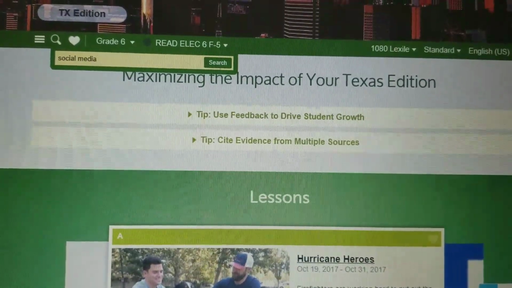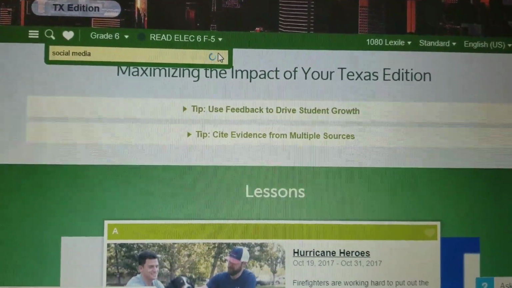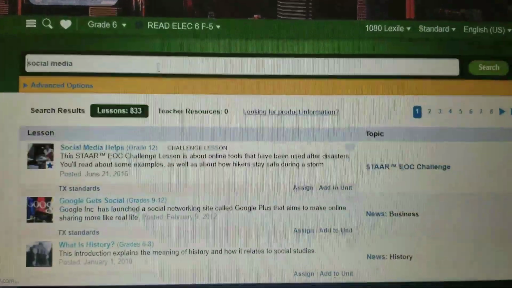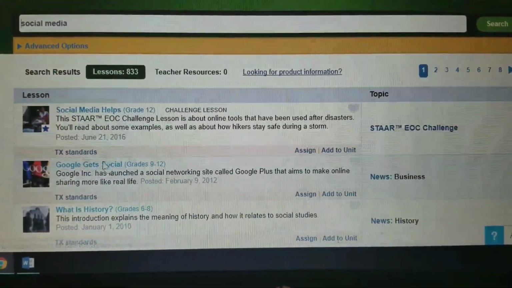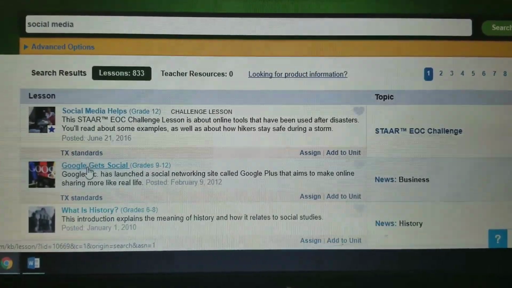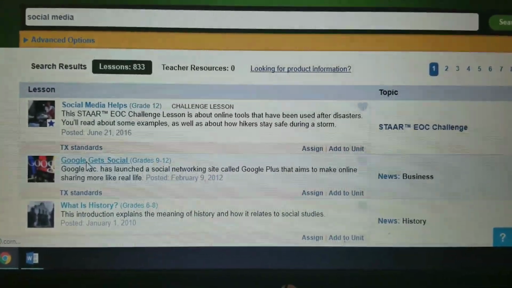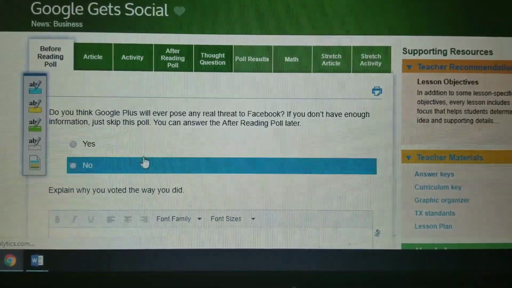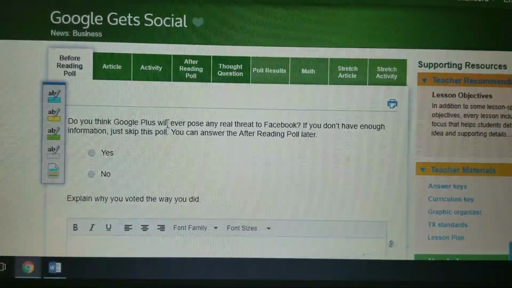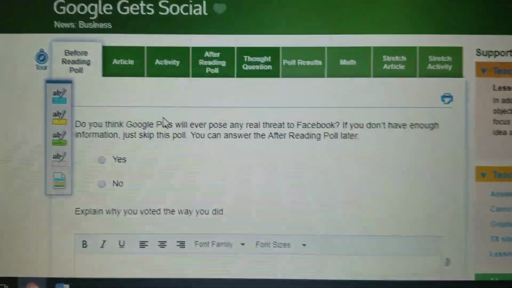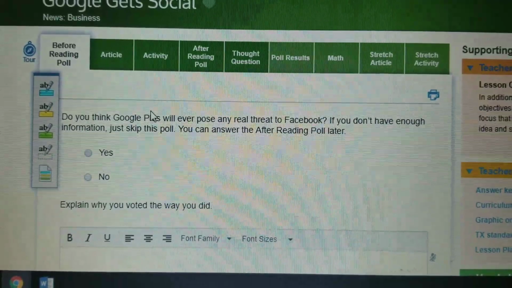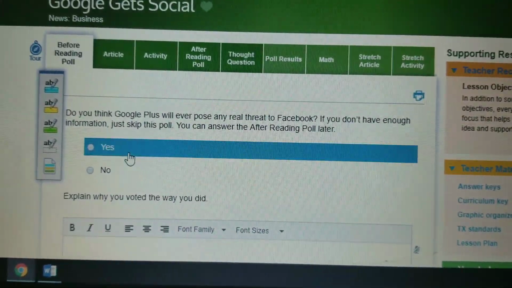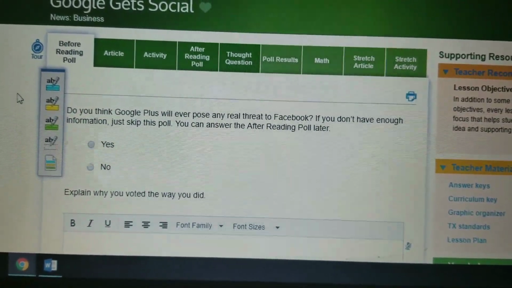And the lesson that I'm going to click through is related to social media, and it is right here, Google Gets Social. So as I come to a lesson, this is where you would find a lesson. You start off with the before reading poll, and it asks you a question. You answer and explain why. So I'll do mine as an example.